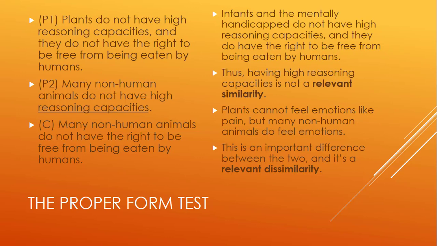So what's being proposed here is that this is an important difference between the two, and it's a relevant dissimilarity. In other words, there's a dissimilarity between plants and non-human animals. Namely, many non-human animals can feel emotions, but plants do not. That's a dissimilarity, the capacity to feel emotions versus not having this capacity. And this dissimilarity is not merely a difference that makes no difference, but it is a difference that makes a difference.